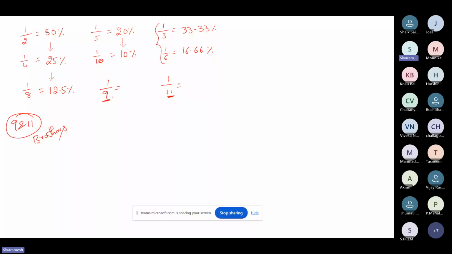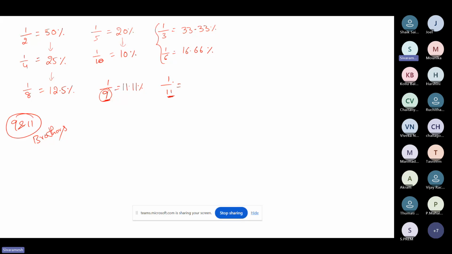When one person is there in the fraction, the other person should be there in the percentage. Or when one person is there in the percentage, the other person will be there in the fraction. Very simple. Both brothers should be there, either in the fraction or the percentage. Like, sir, how can we relate with this? Very simple. 1 by 9. Here already 9 came into the picture. Now, when I'm talking about 1 by 9, what percentage? Already 9 is there, then the other person is 11. So the answer is 11.11%.